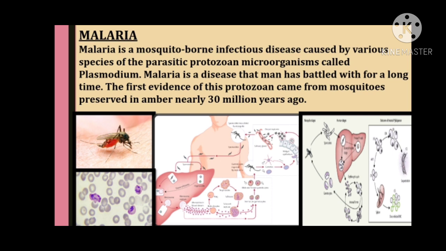So what is happening at the cold stage? At this stage, the infected person feels severe cold. Shivering occurs with rising of temperature in the body. It lasts from 15 minutes to 1 hour. The cold stage is followed by the hot stage, when body temperature may rise to 106 degrees Fahrenheit.